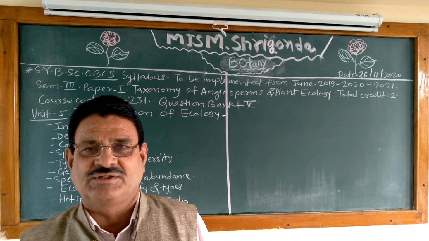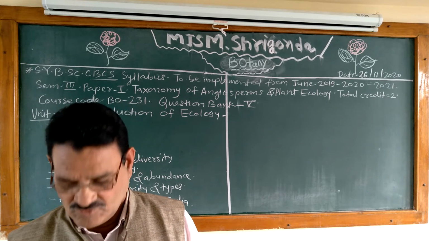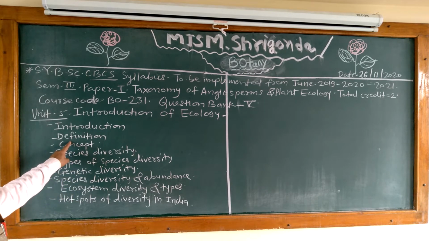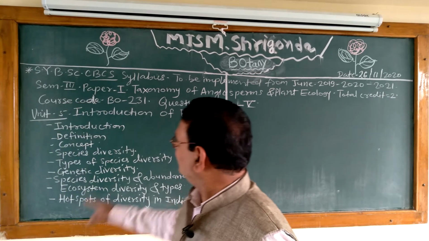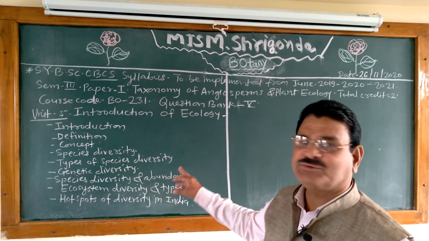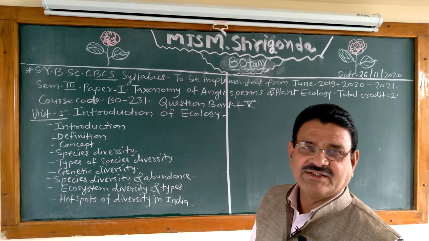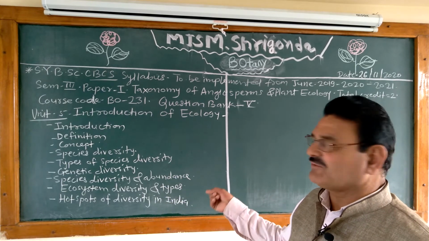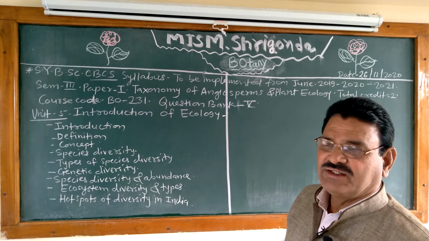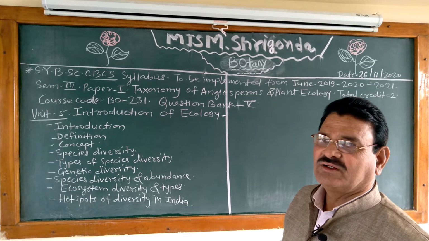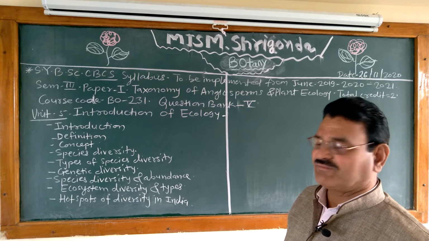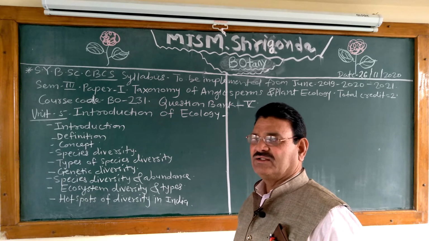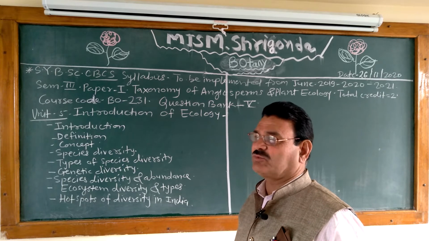In this chapter or sub-unit, there are articles: introduction of ecology, definition of ecology, concept of ecology, species diversity, types of species diversity, genetic diversity, genetic variation, causes of genetic diversity, species diversity and abundance, ecosystem diversity and types, that is artificial ecosystem or terrestrial ecosystem and aquatic ecosystem, hotspots of diversity in India, that is Western Ghats, Eastern Himalayas and 36 hotspots of the world.